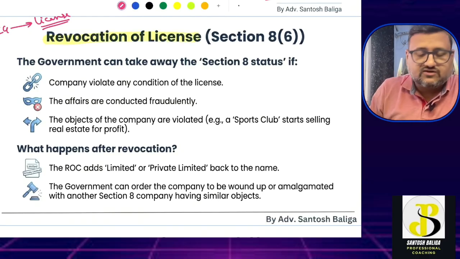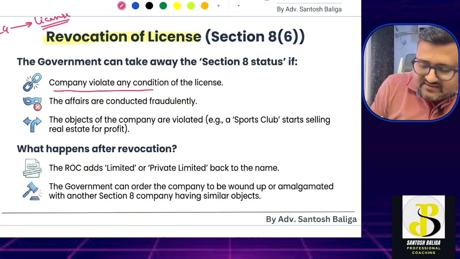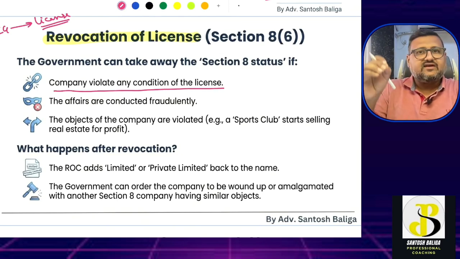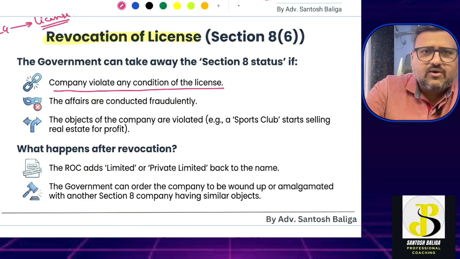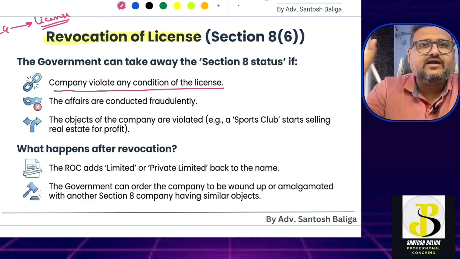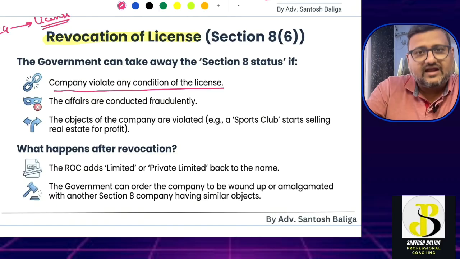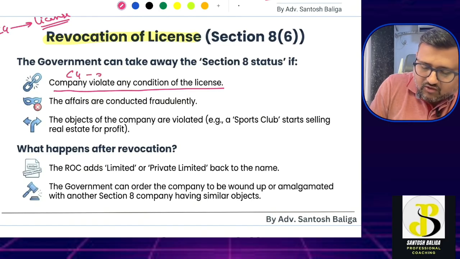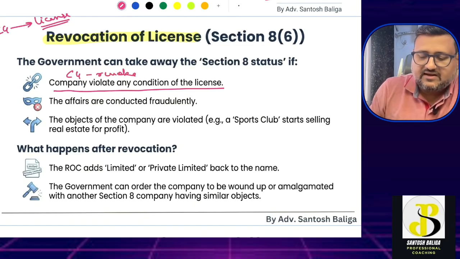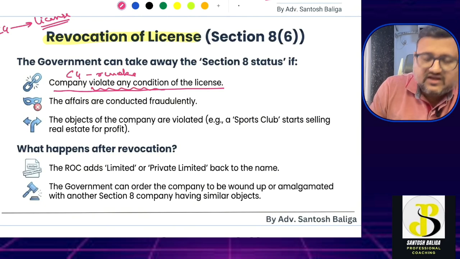Now, in case of revocation of license, if the company violates any condition of the license: when the government provides the license, it may, at its discretion, give the license provided that some conditions are laid down. If the NPO at any point of time violates the conditions provided for the grant of license, then the central government will revoke the license on the basis of violation of any condition.